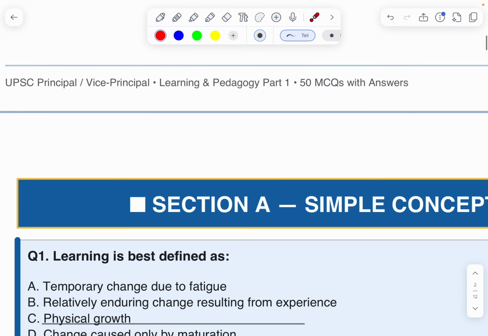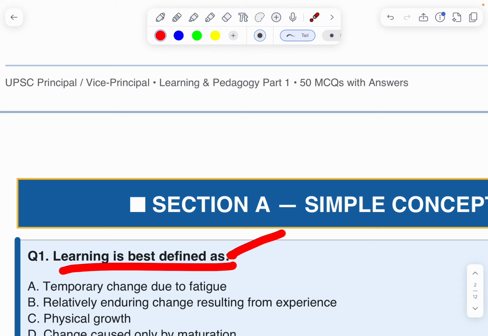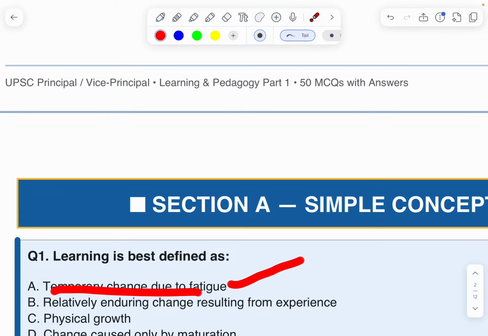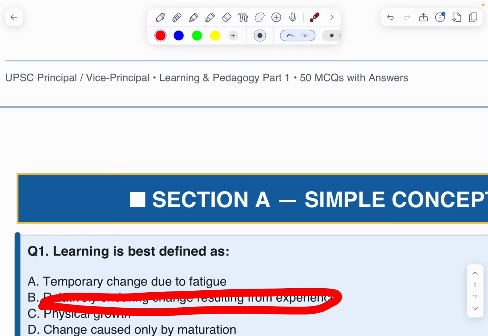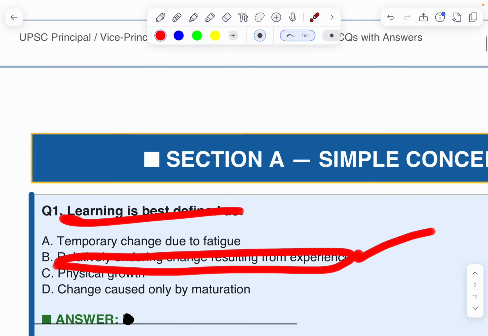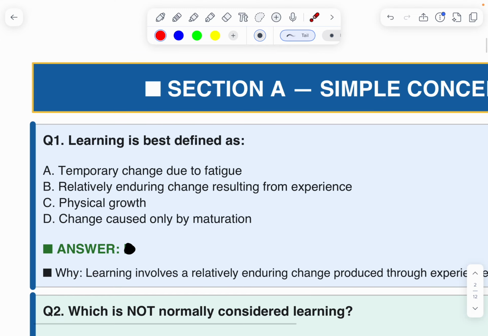Learning is best defined as: the options are temporary change due to fatigue, relatively enduring change resulting from experience, physical growth, change caused only by maturation. What is the answer? Relatively enduring change resulting from experience. This is called learning.